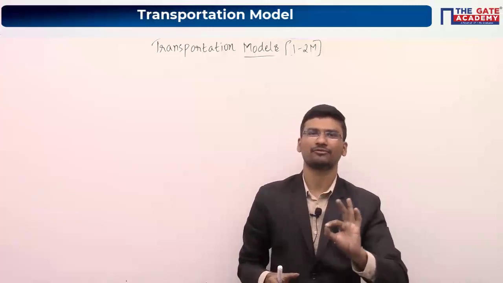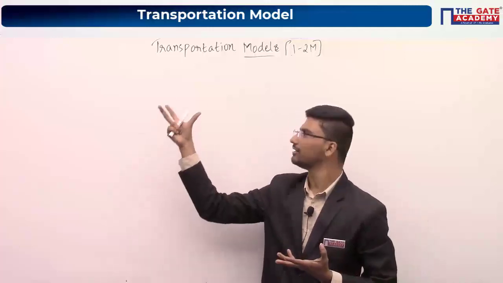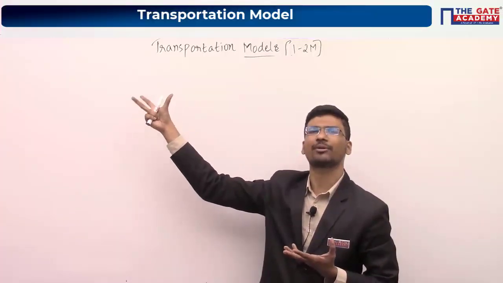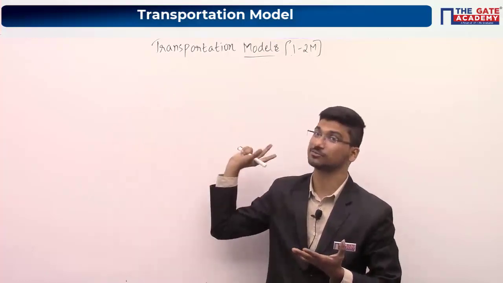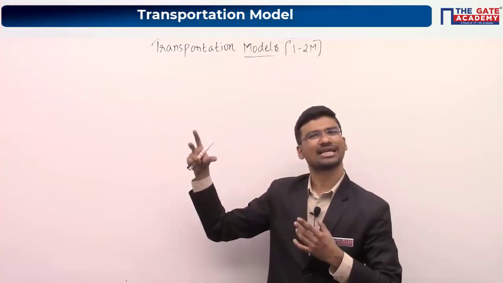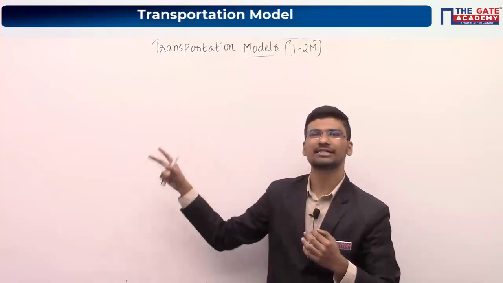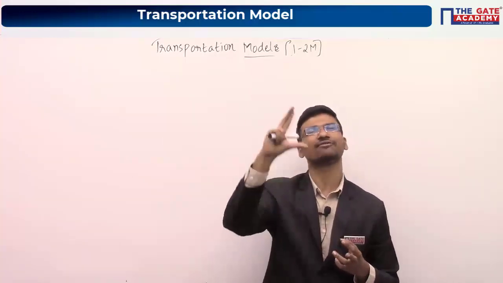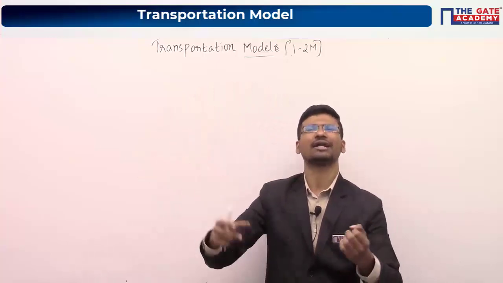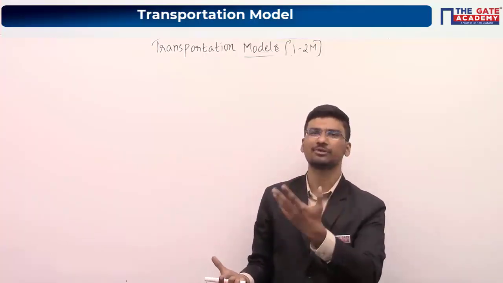The same definition is applicable here also. Already we have seen this in the LPP, or linear programming problem, of this particular transportation model. So the solution which satisfies all the constraints, we call a feasible solution. There we used to call it a feasible solution, and here we are calling it a basic feasible solution.